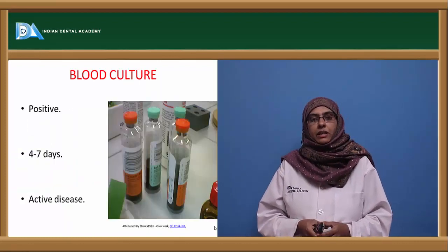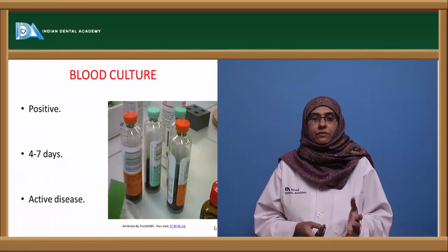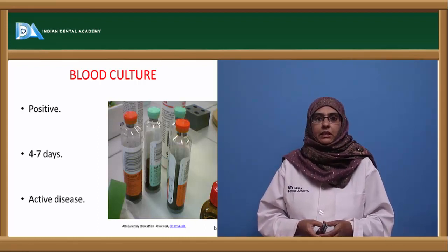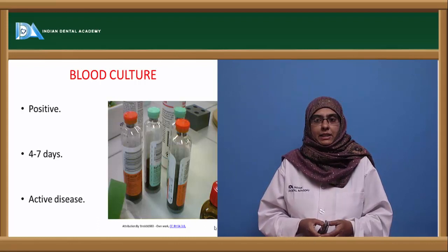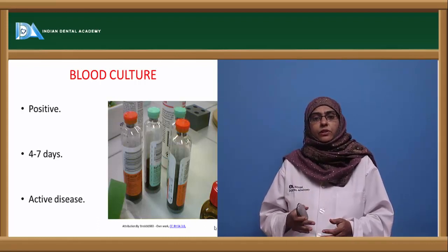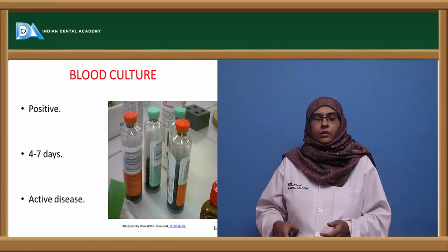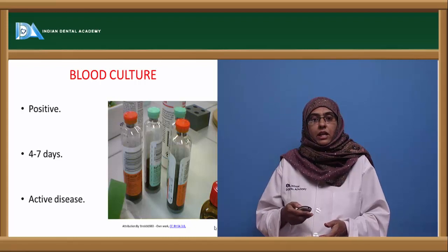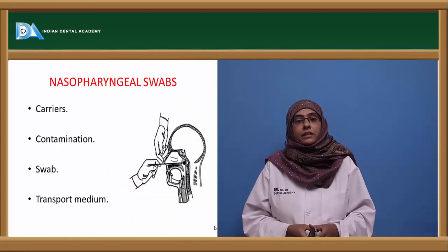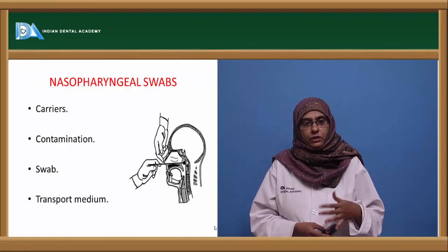Here the organism can satisfactorily grow in a blood culture, but they will not show hemolysis. Weak hemolysis is seen, but the antigenic components can be seen in the blood culture because of the bacteremia. And here the organisms are cultured for 4 to 7 days. Every day you have to go for the subculture onto the media to identify the growth of the organism.